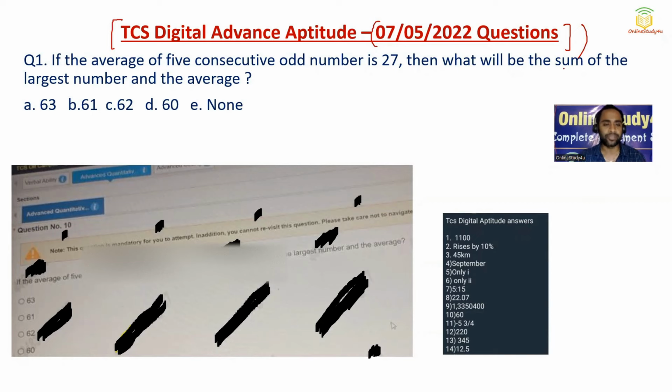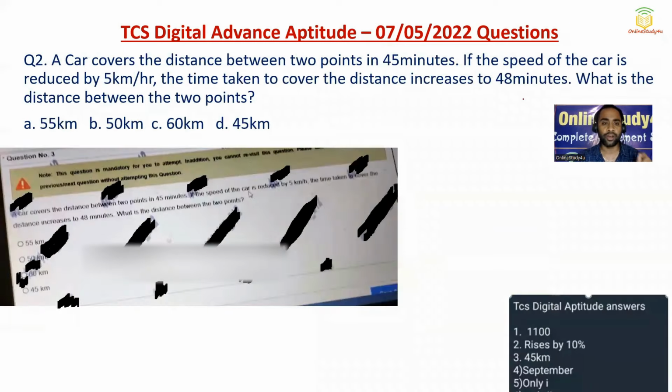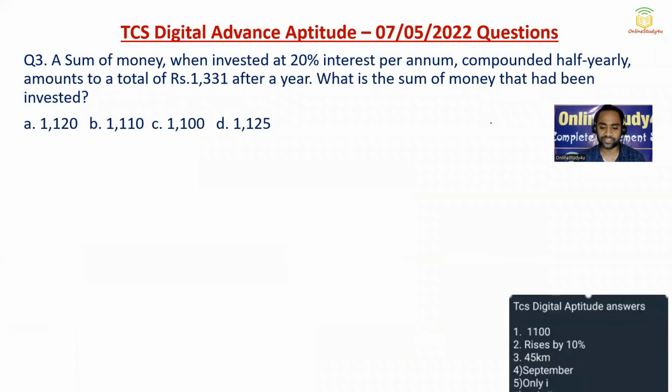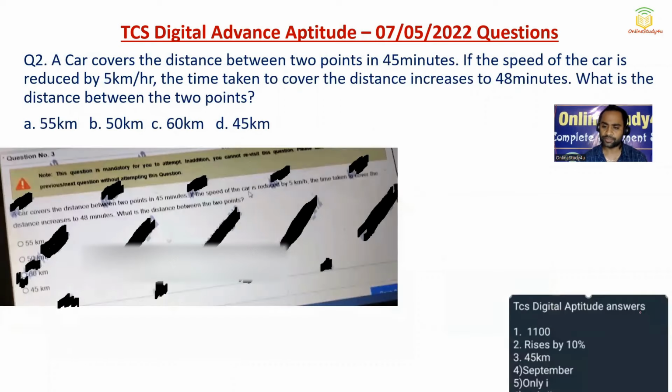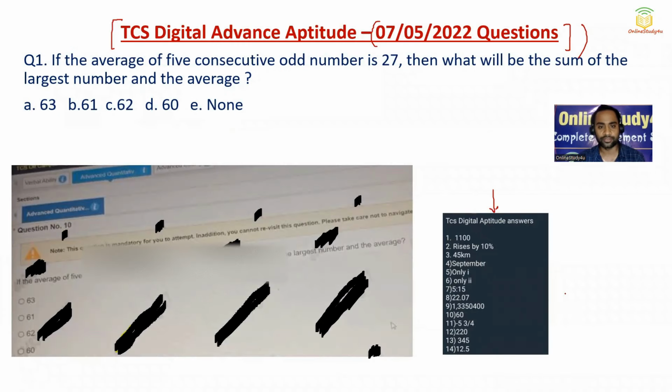Okay, so I'll be solving a few of the questions from the TCS Digital examination, and I will also tell you how the answers provided in Telegram groups are wrong, and even that there are some questions for which options were not correct. I have also taken some snapshots from Telegram where students are paying, and even after paying the amount they are getting the wrong answers. Okay, now so friends, question number one.